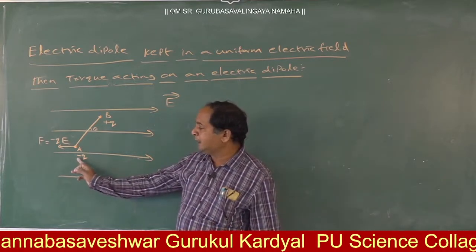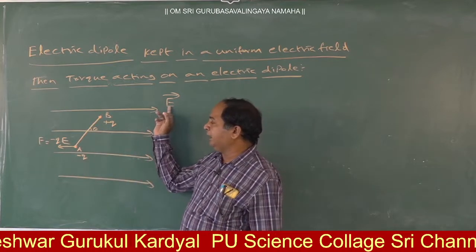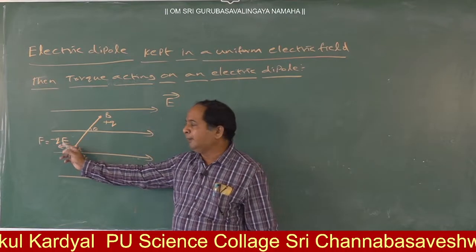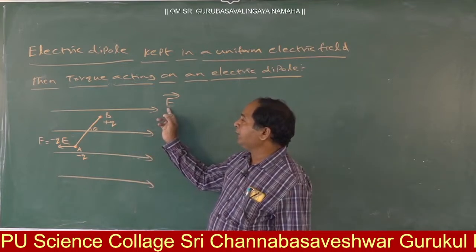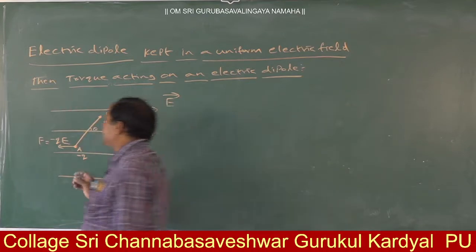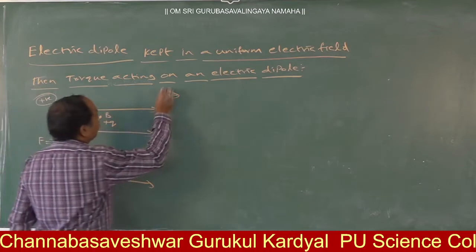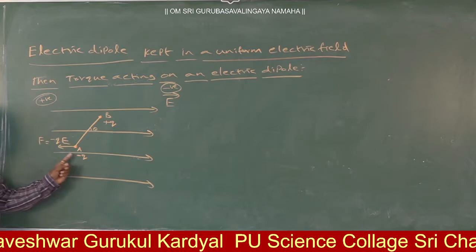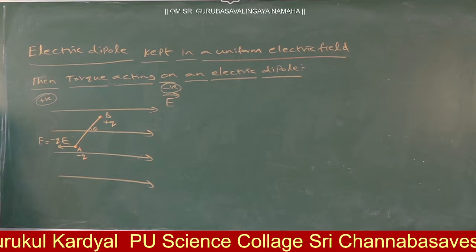Here which charge is there? Minus Q charge, and electric field strength E. So here force F is equal to minus QE. Why is this acting in this direction? Because the electric field direction is from left to right. That means the left side represents positive and the right side represents negative. Here this positive attracts the minus Q charge, so in this direction minus QE force is acting.